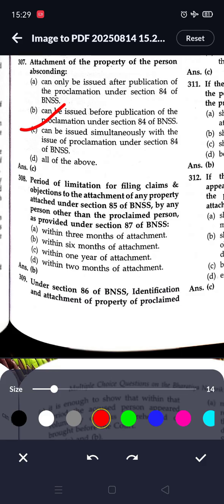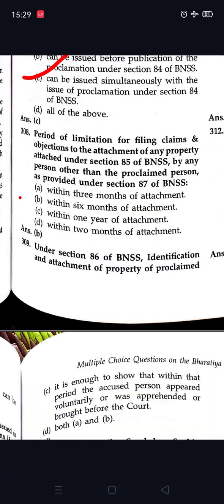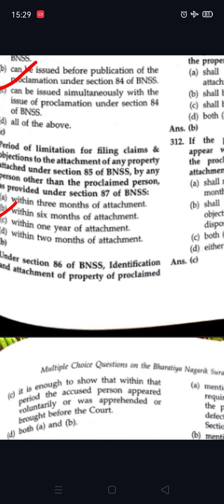Period of limitation for filing claims and objections to the attachment of any property attached under section 85 of the BNSS by any person other than the proclaimed person, as provided under section 87 of BNSS, is within 6 months of attachment. So option B is correct.